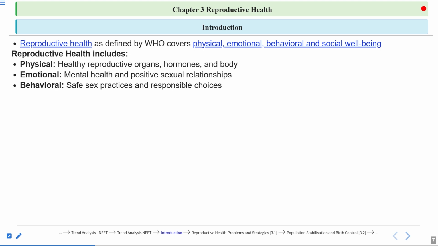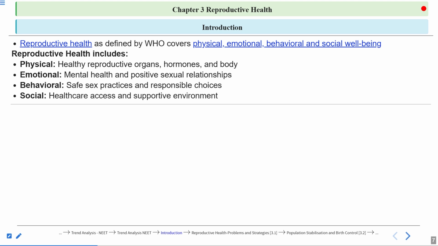Then behavioral well-being. Within this are included safe sex practices and responsible choices. So safe sexual practices means avoid multiple partners, use contraceptives. Then social well-being. Within this are included healthcare access and supportive environment. So reproductive health includes all these aspects.